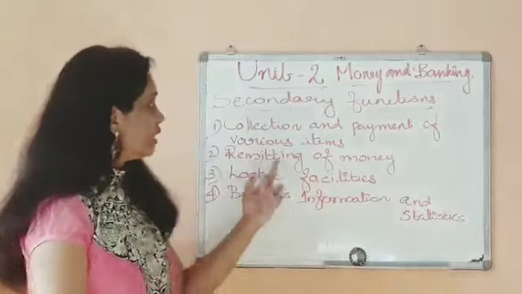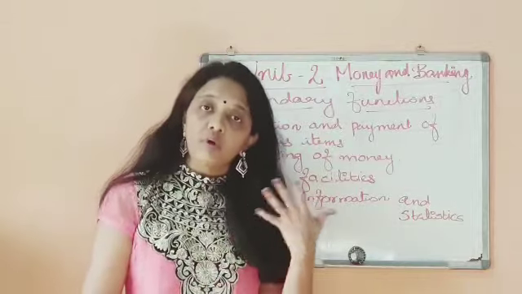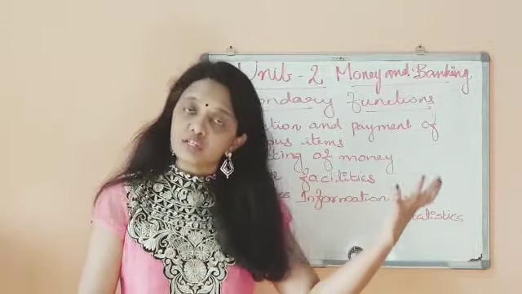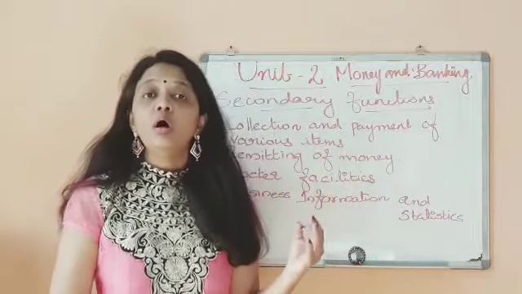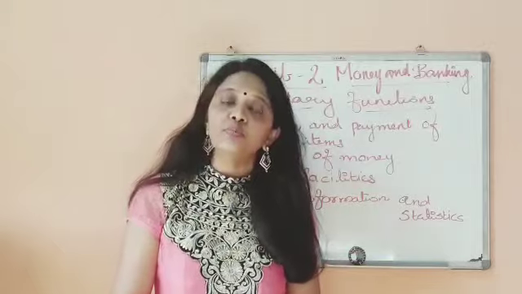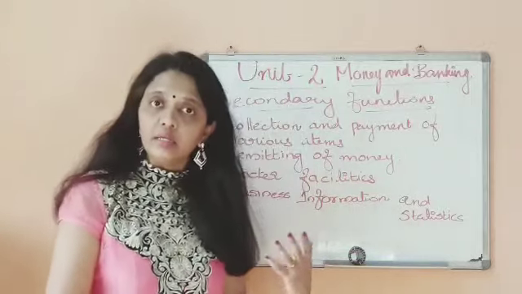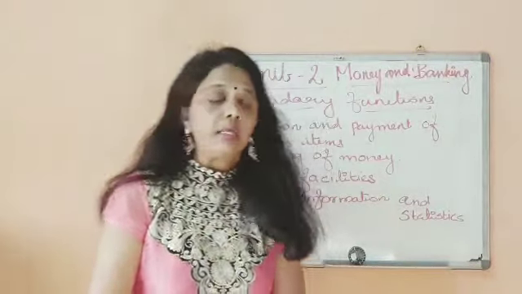As well as second one, remitting of money. If your father is working at Dubai, Kuwait, or somewhere like that, so how he is sending money to you? Through bank only he is sending money. So that is remitting of money.